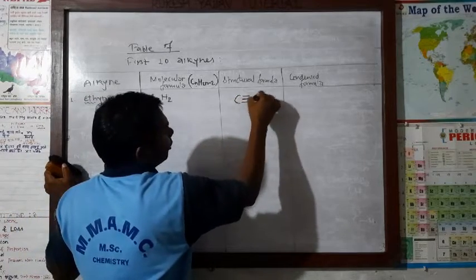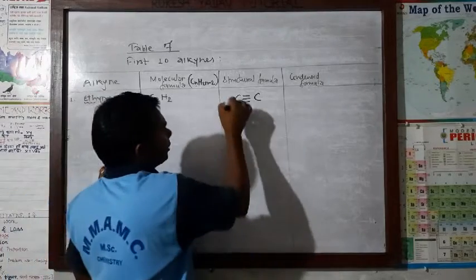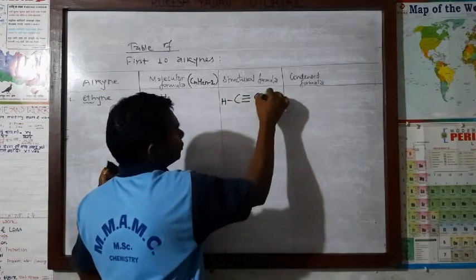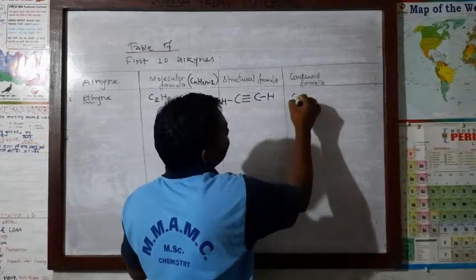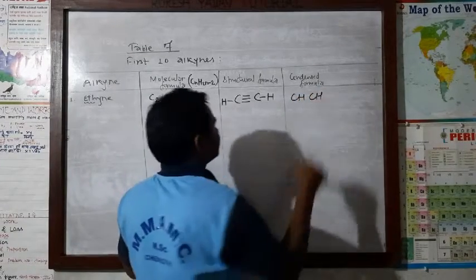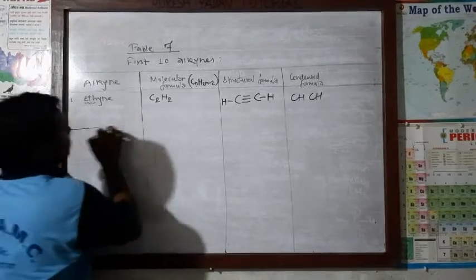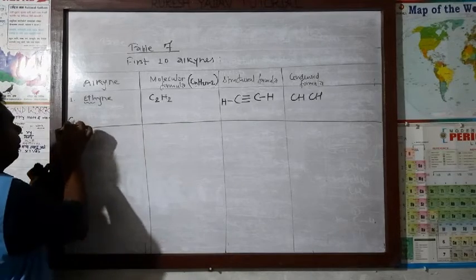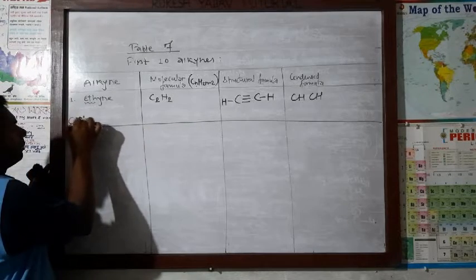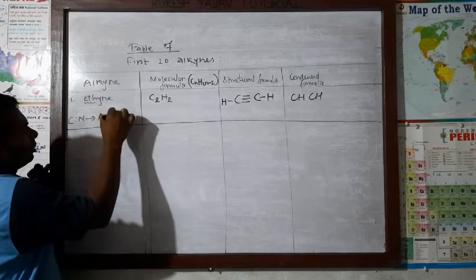Now here a triple covalent bond, after that 2 hydrogens. Now the condensed formula, here CH, there is a triple covalent bond between the carbon atoms. This becomes ethyne. And its common name is acetylene. Acetylene.